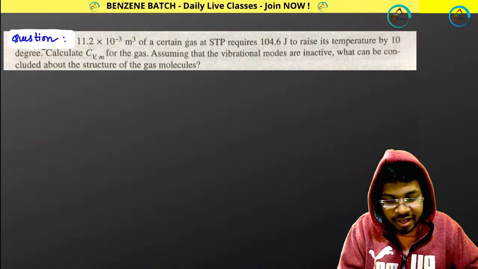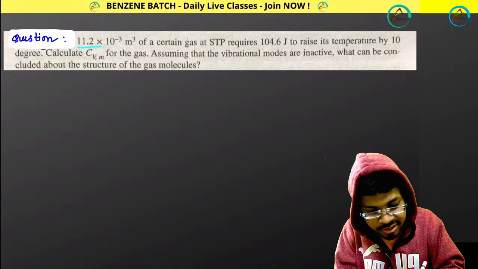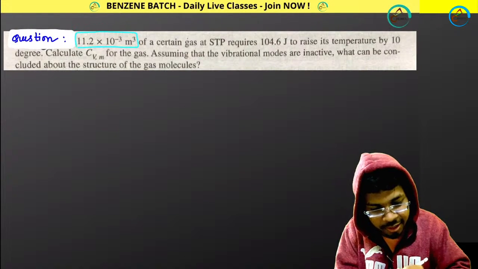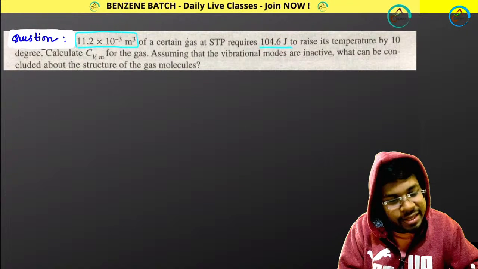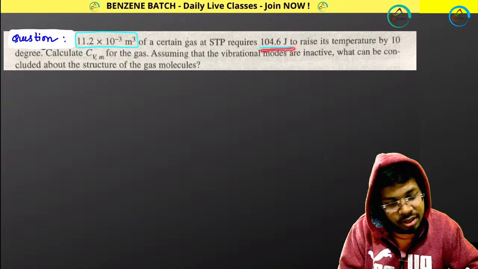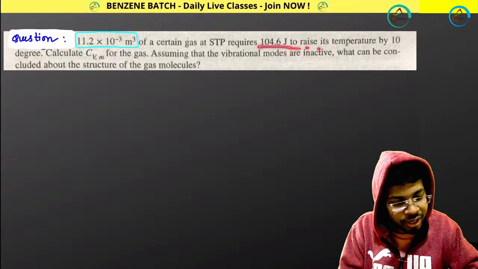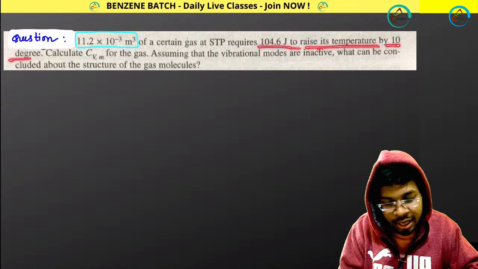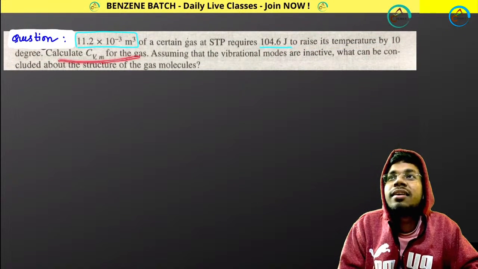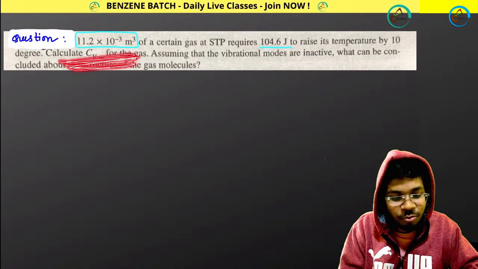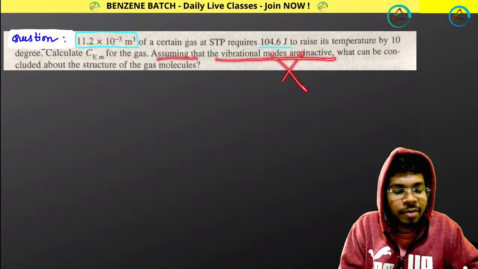So I have given you the volume. The unit is in meter cube. So that means the volume is given. This amount of joule is raised. This energy is required to raise its temperature by 10 degrees. Calculate CVM. It's a very easy question. You just need to use your formula. Assuming that the vibrational modes are inactive, so ignore vibration.